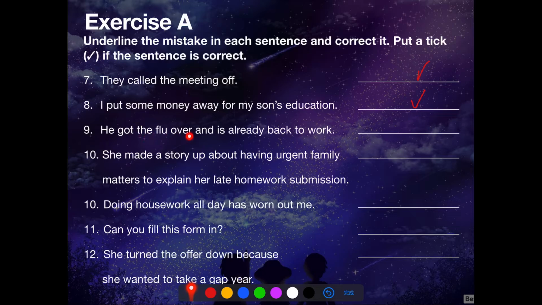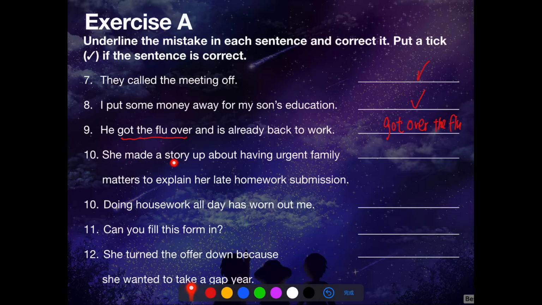Number 9. He got the flu over and is already back to work. This is incorrect because got over or get over is inseparable, so we should say got over the flu. That means he became better after an illness.